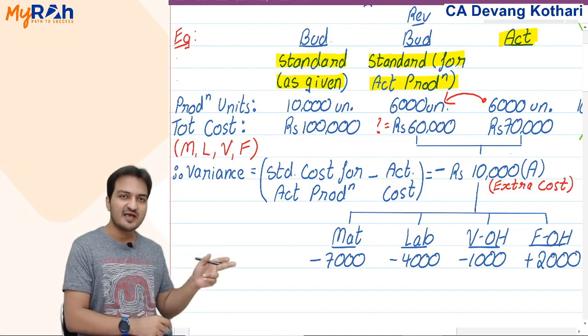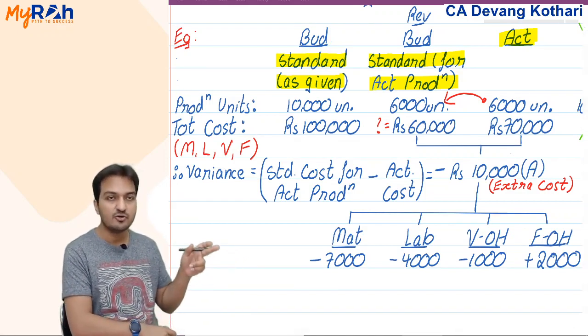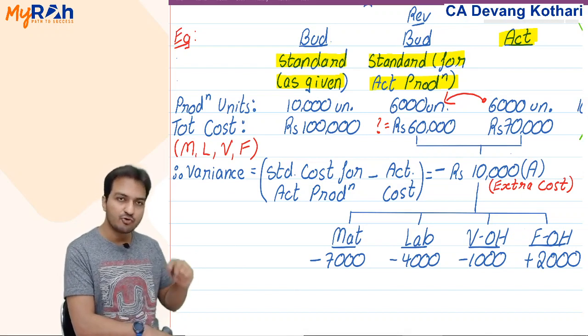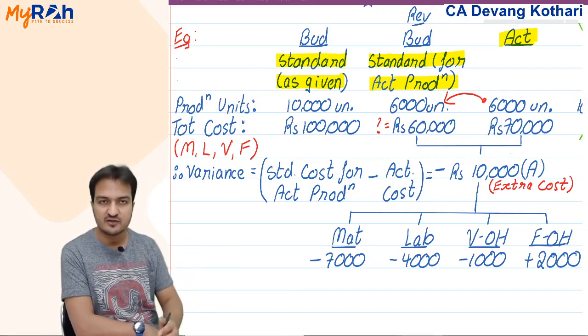Well, yes, this calculation is what we will be learning to do in the chapter. But how to do the calculation, we'll discuss further in the chapter.